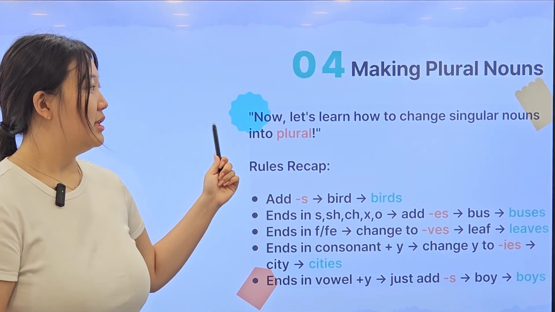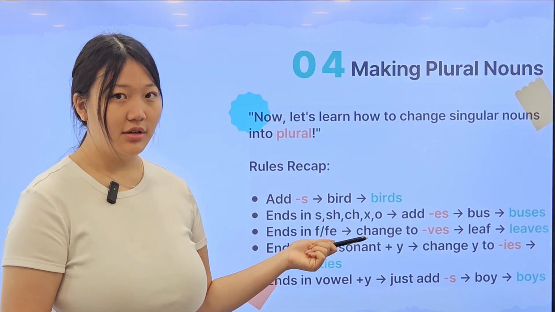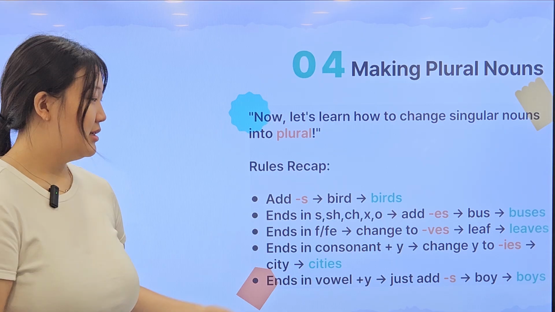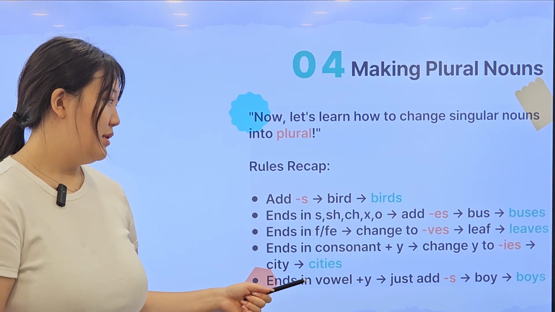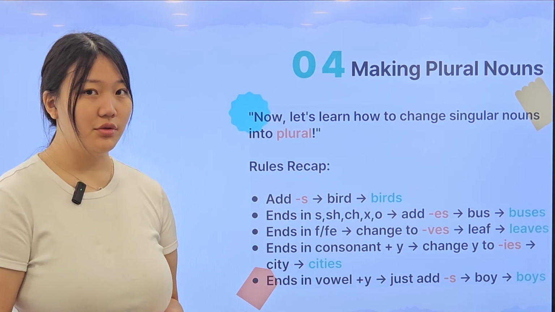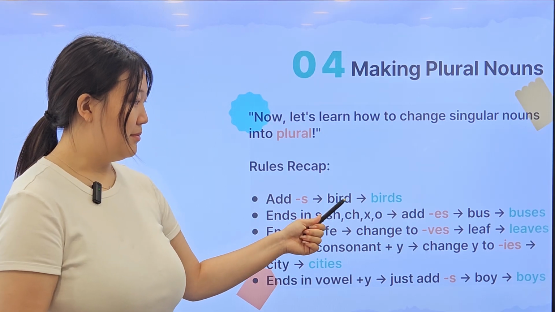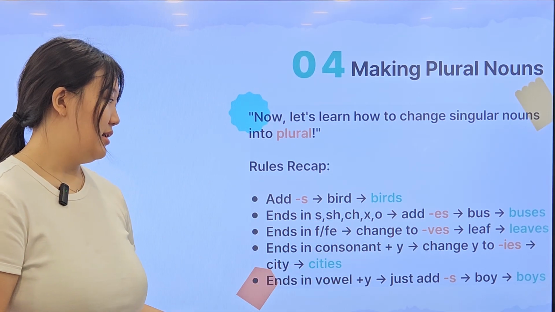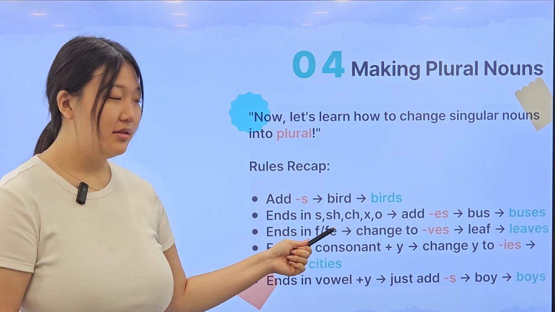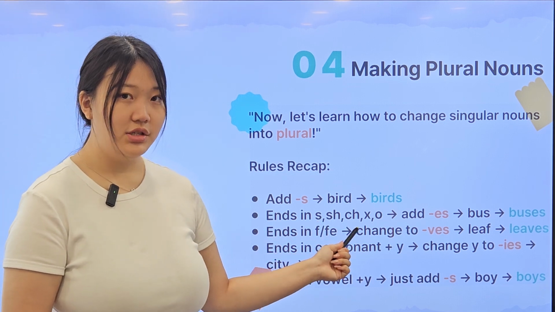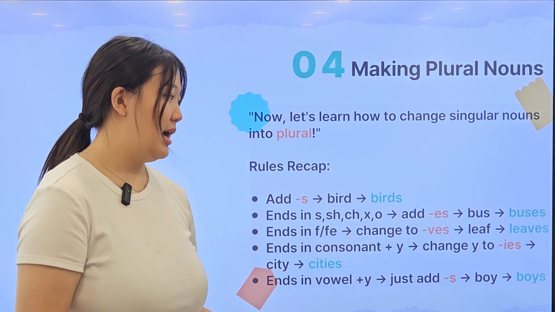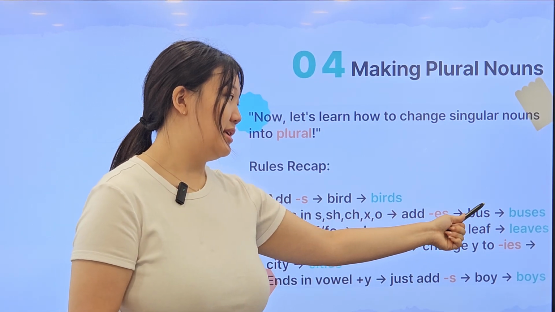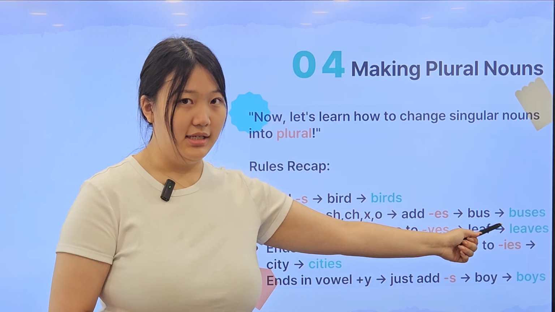So now, let's learn how to change singular nouns to plural nouns. These are the rules that we should memorize. For a normal noun, we add an S. So bird goes to birds, just adding an S. And if it ends with S, SH, CH, X, or O, we have to add ES. So bus ends with an S, so we have to go buses.